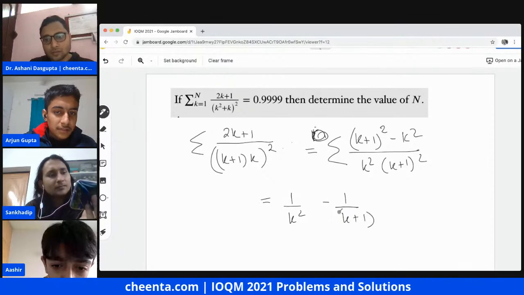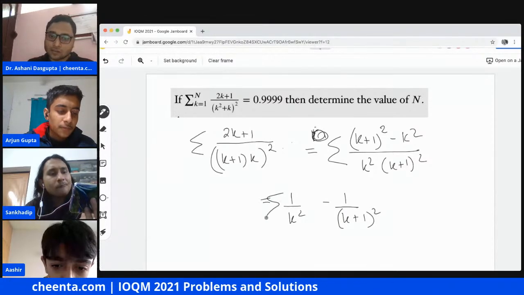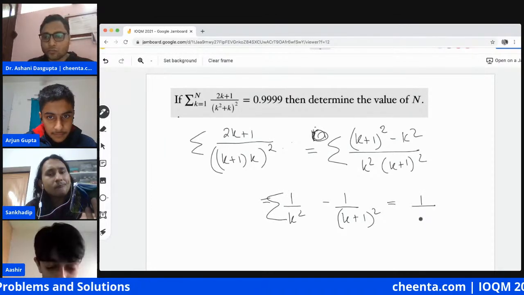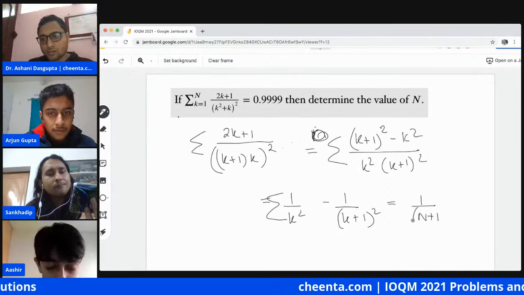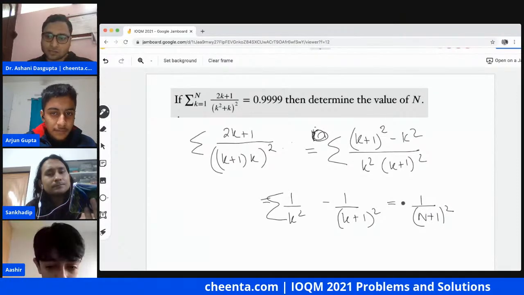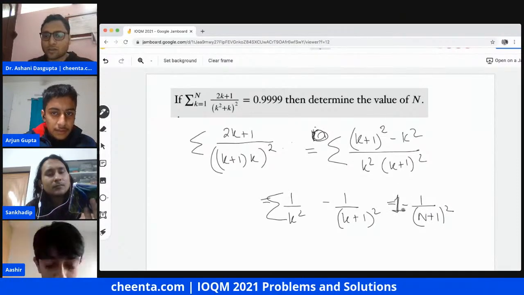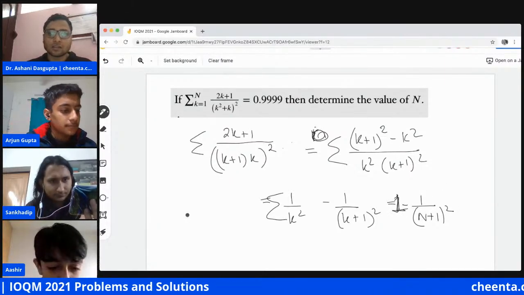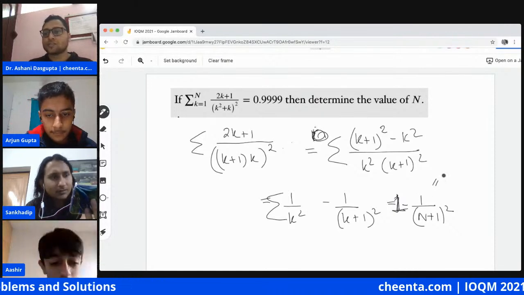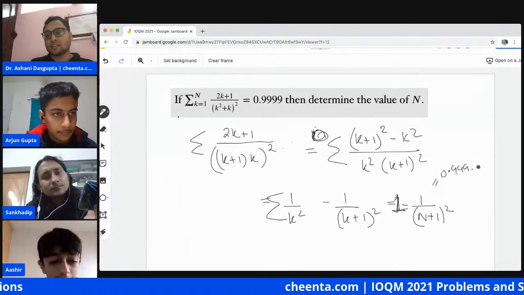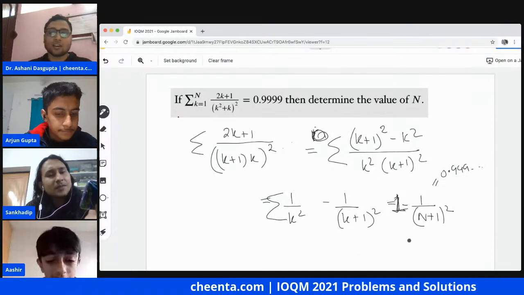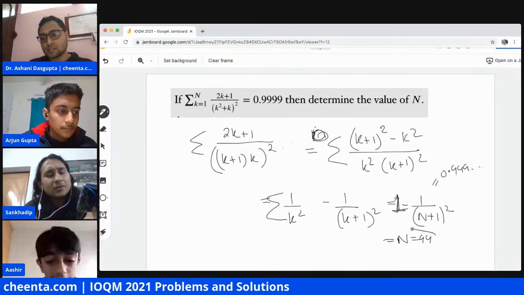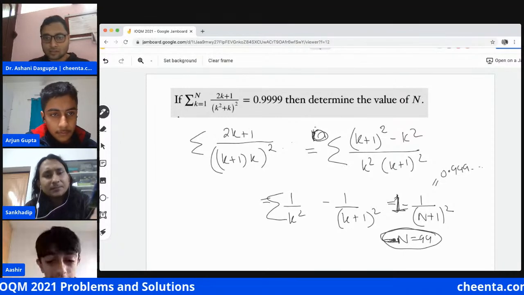And the value of this summation would be 1 minus 1 upon (n plus 1) whole square. Now, if we equate, we get n equal to 99. Excellent. This is a telescopic series, so it will all cancel off and get us n equal to 99. That's fine. Arjun, is 18 similar to this?